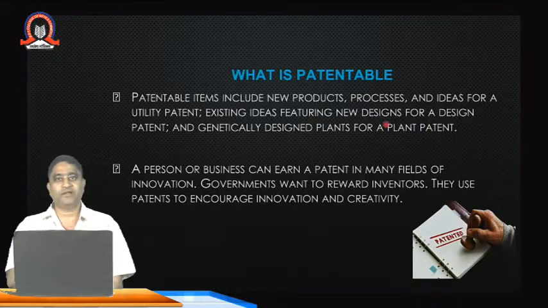What is patentable and what is not patentable? Coming to the point, first of all, I will explain in this particular slide what objects can be patented. Patentable items include new products, the first important criterion; processes, the different types of processes involved in the manufacturing activities; and ideas for a utility patent.